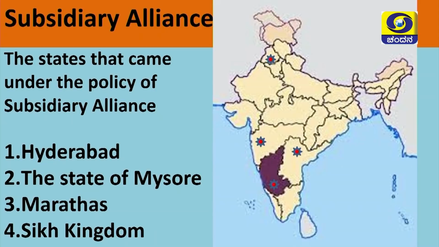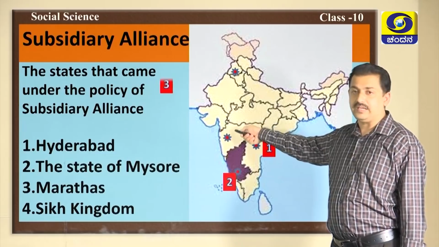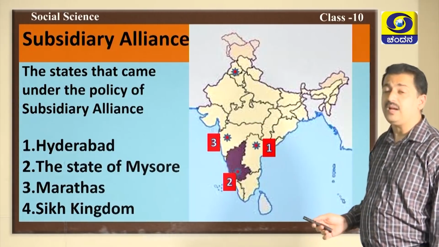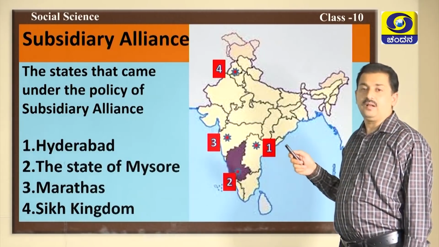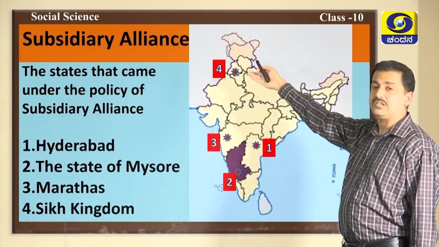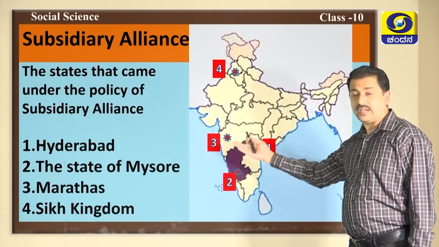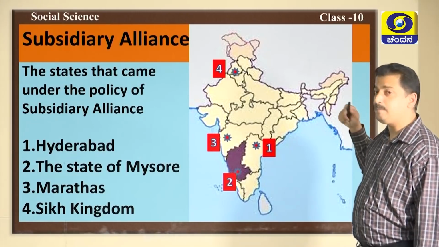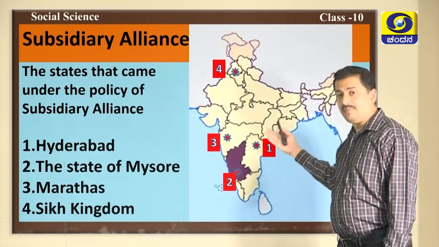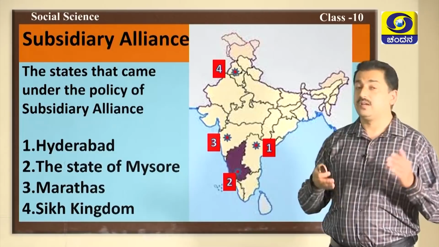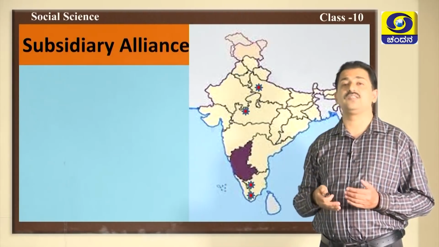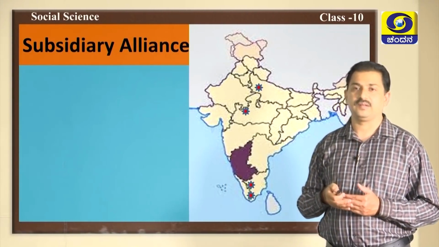So, on this map you can see here, first of all Hyderabad, secondly the state of Mysore, the third one the Peshwas of the Maratha kingdom, and in addition to that the Sikh kingdom, right. Raja Ranjit Singh of Punjab and even Bajirao II, the Peshwa of Pune, and Nizam of Hyderabad, and also Krishnaraja Wadiyar III accepted subsidiary alliance.